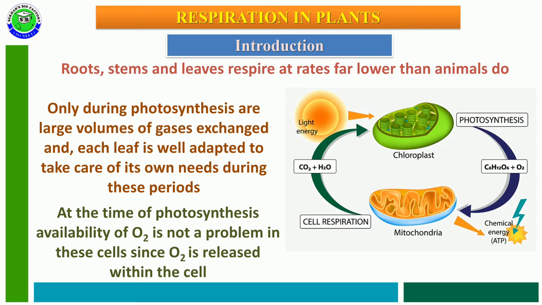At the time of photosynthesis, oxygen is not a major problem, because photosynthesis releases oxygen within the cell, and this oxygen is available to mitochondria to perform cellular respiration, and this cellular respiration again releases carbon dioxide, which is available to the chloroplast, so availability of gases is not a major problem in the plant